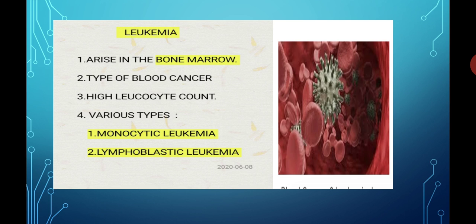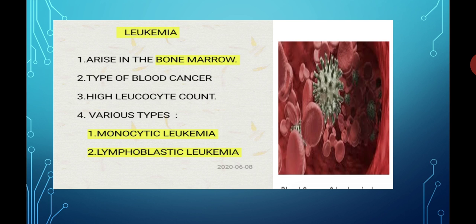And the question: write a short note on blood cancer, or write a short note on leukemia. So for this question, you are going to use the following points. Point number 1, the cancer which arises in the bone marrow is known as leukemia. So the bone marrow is affected in leukemia.